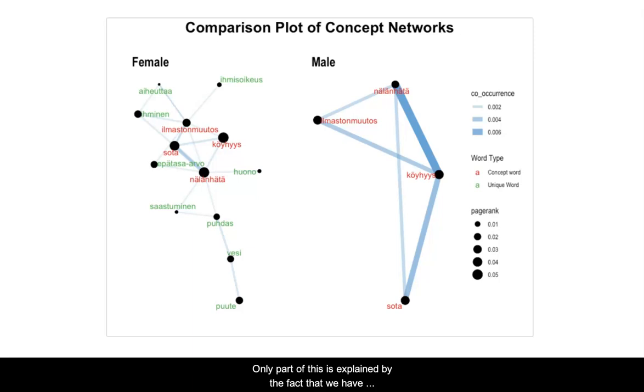Only part of this is explained by the fact that we have nearly 4 times as many responses from female participants, since each of these plots have their vertex weights determined only from their cohort's responses. Therefore, there may be other subgroups within the male respondents who discuss independent themes to these.